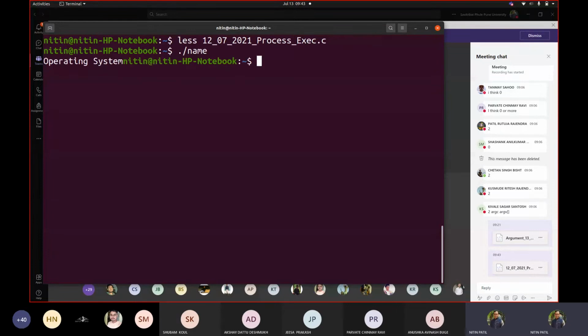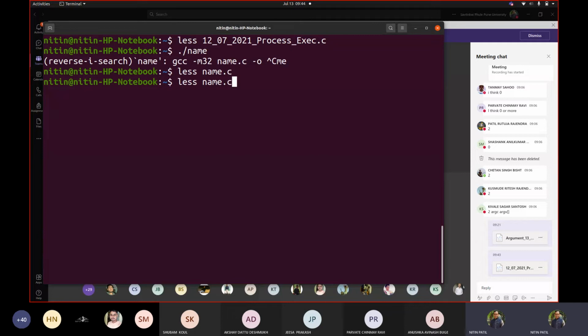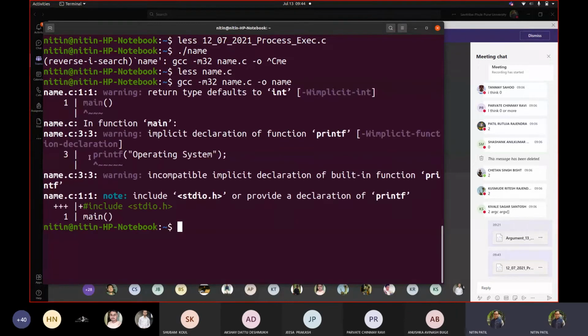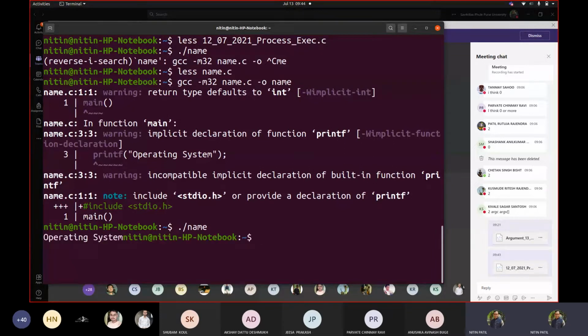I have created this code as an executable. There was a code written, name.c, which was only printing a term called operating system. Fine. And I created an executable with the name as name, by firing this command: gcc -m32 name.c -o name. When it is done and I execute this code, it displays this operating system text.